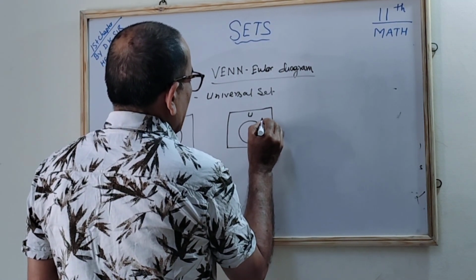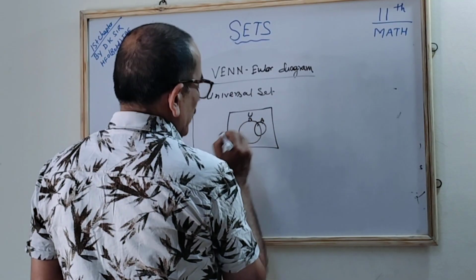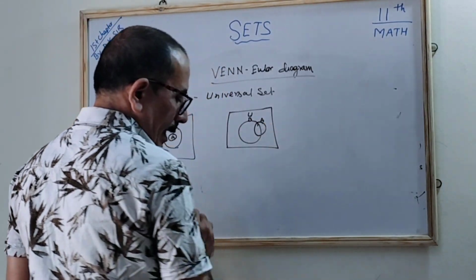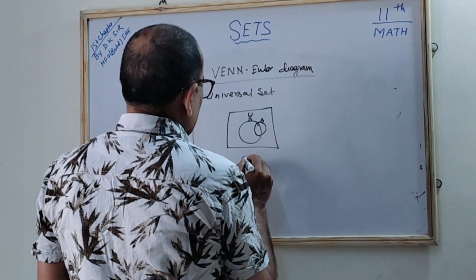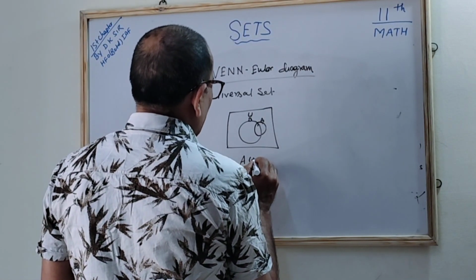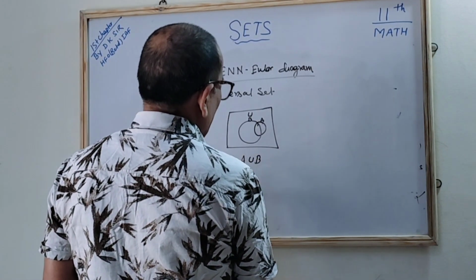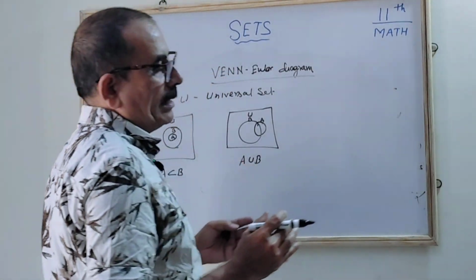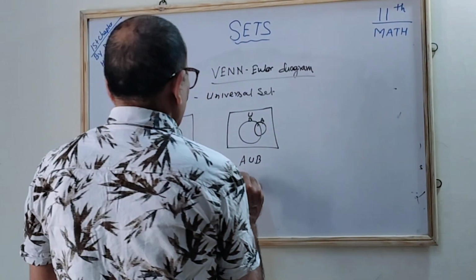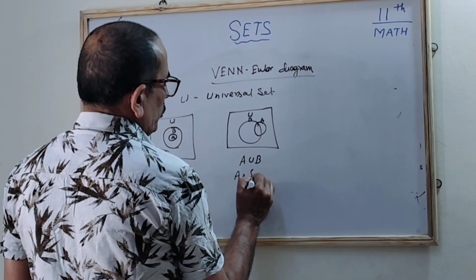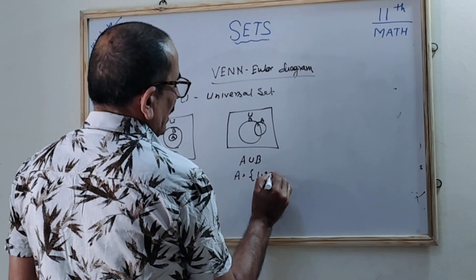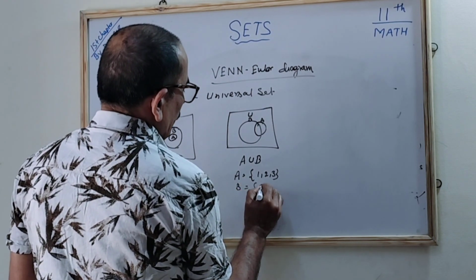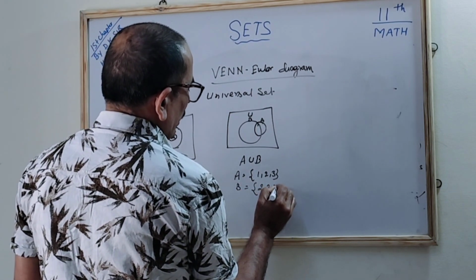So this is the A and this is the B, and you can find that it is A union B. A union B means both are combined. Suppose A is equal to 1, 2 and 3, and B is equal to 2, 3 and 4.